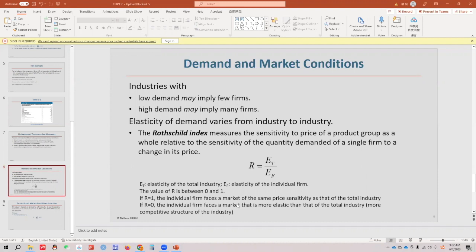So if this Sinclair priced a little bit higher than its neighboring gas station, you may turn to another one. That means in that case, the denominator is much bigger than the numerator. So R is close to 0. In that case, this industry is more competitive. Sinclair is just one small firm out of numerous other competitors.